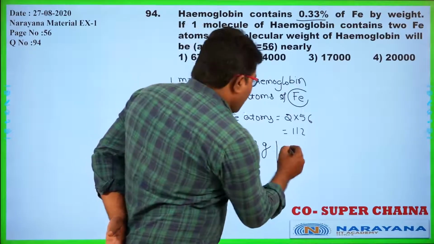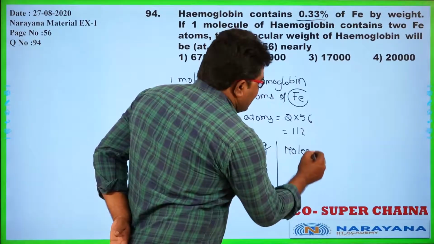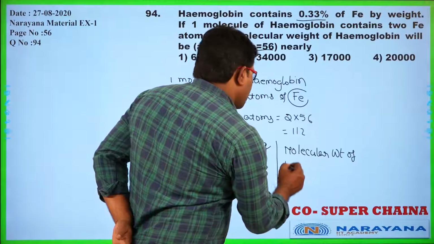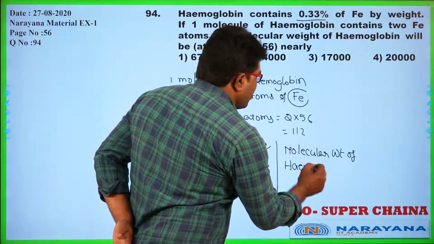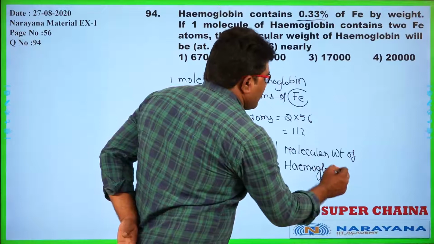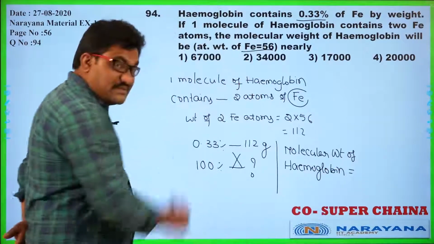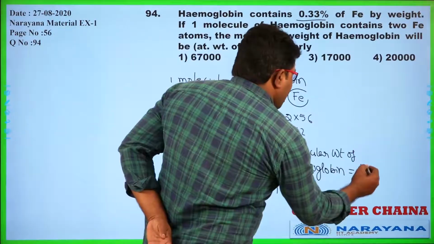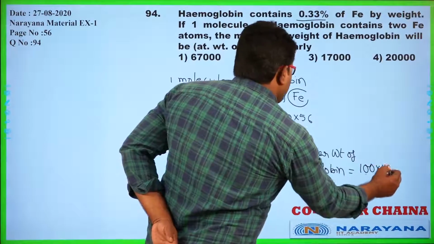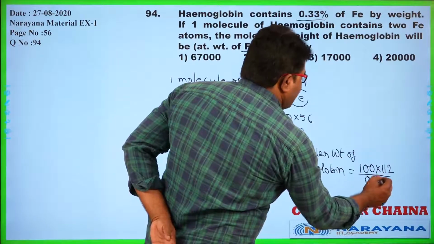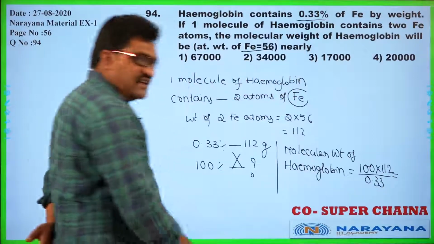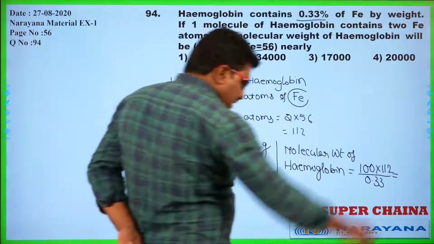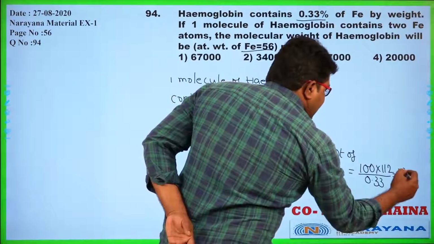weight of hemoglobin is equal to, based on this percentage of iron, I am going to calculate the total weight of the hemoglobin. 100 into 112 divided by 0.33, and exactly by doing this calculation, what is the value here? 33,939.